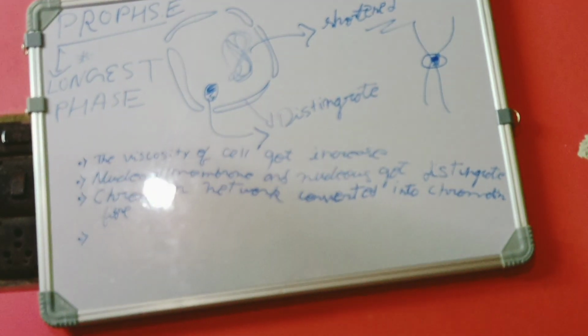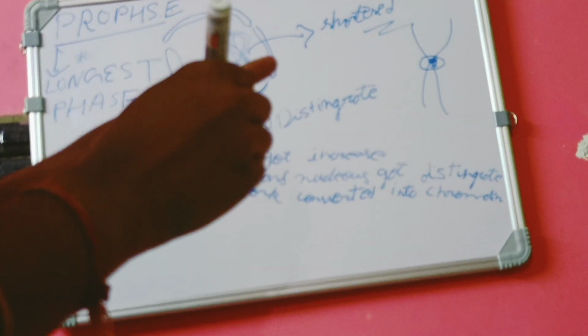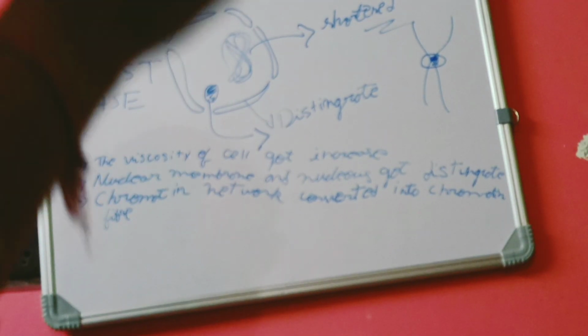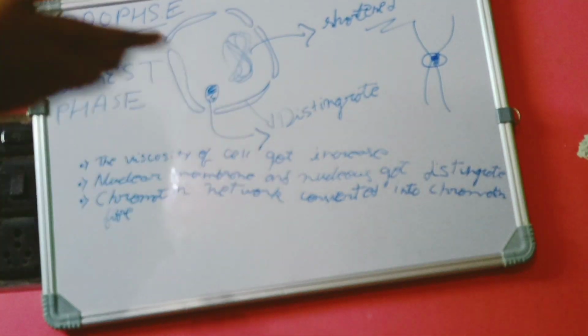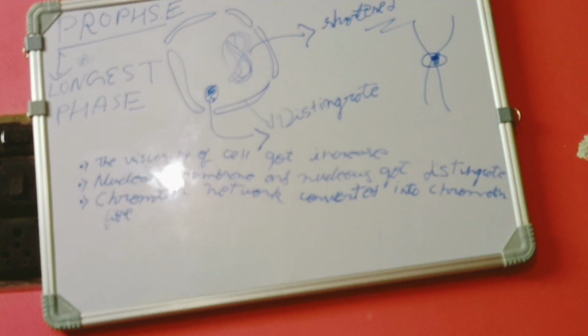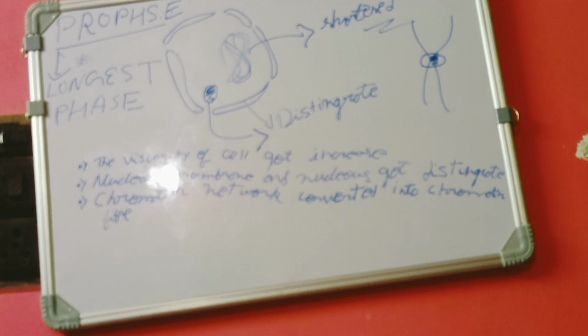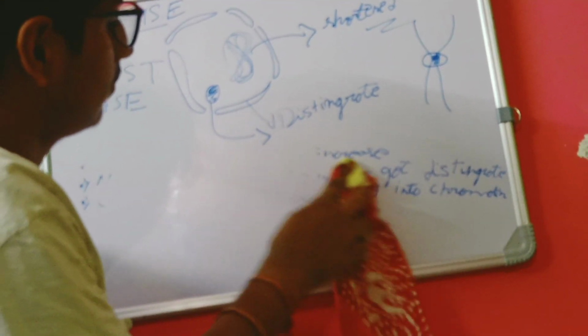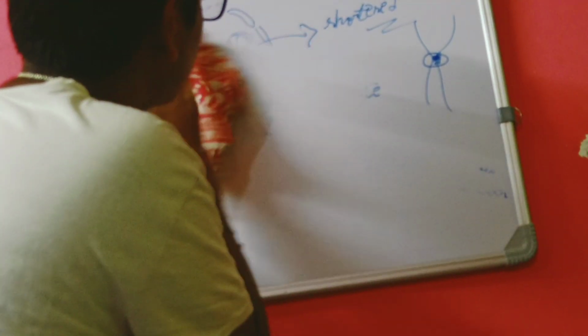Now let me draw it. First, write down these 3 points, and that prophase is known as the longest phase. Then copy the diagram from the board into your copy.